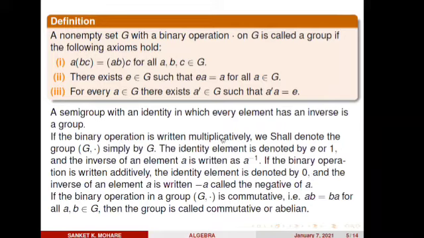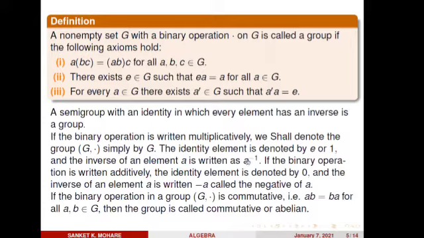Next, if the binary operation is written multiplicatively, suppose this binary operation dot is considered as multiplication, then we shall denote the group (G, dot) simply by G. So a group can be denoted simply by the capital letter G. In this case the identity element is denoted by E or 1. So if the binary operation is multiplication, the identity element is either 1 or E. It is a notation; 1 is not a number here.